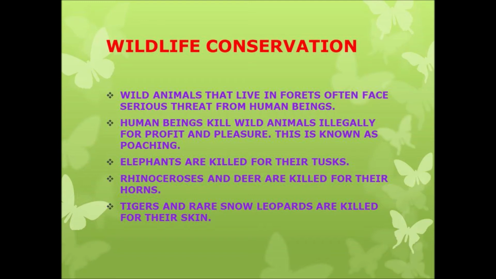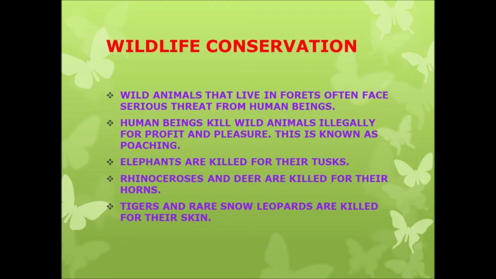So here, wild animals that live in forests often face serious threats from human beings. We all know that we human beings often threaten these animals in the forest. Human beings kill wild animals illegally for profit and pleasure. So they kill these animals for their own profit and pleasure. This is known as poaching. So we already said that killing of animals is called poaching. Is it clear, children?